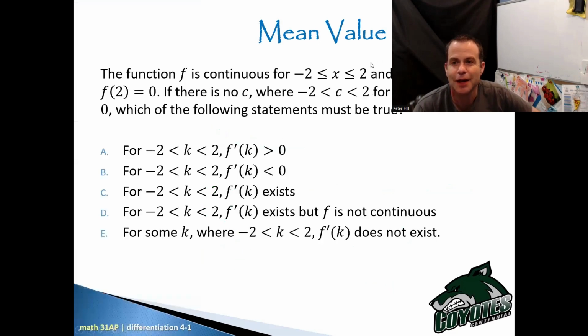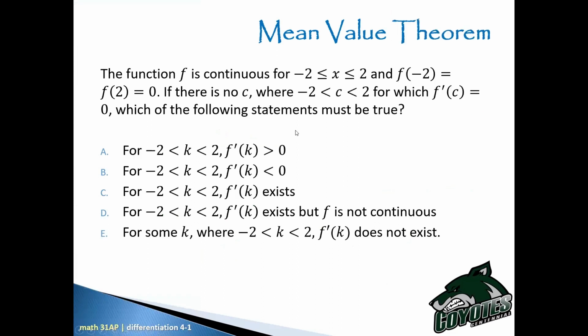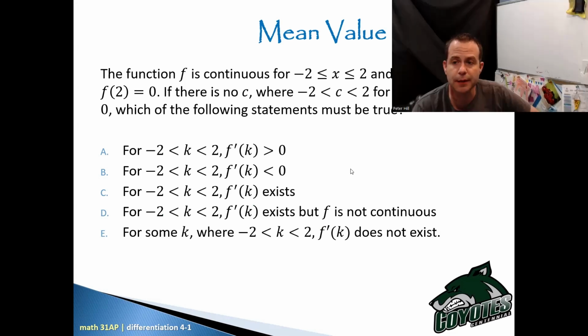Okay. The function f is continuous for negative 2 to 2, and f of -2 equals f of 2, which equals 0. If there is no c on the open interval from -2 to 2, for which the derivative of f at c equals 0, which of the following statements must be true? So take a second and read through them. I'll read them for you, but just think through which one you think might be the answer.